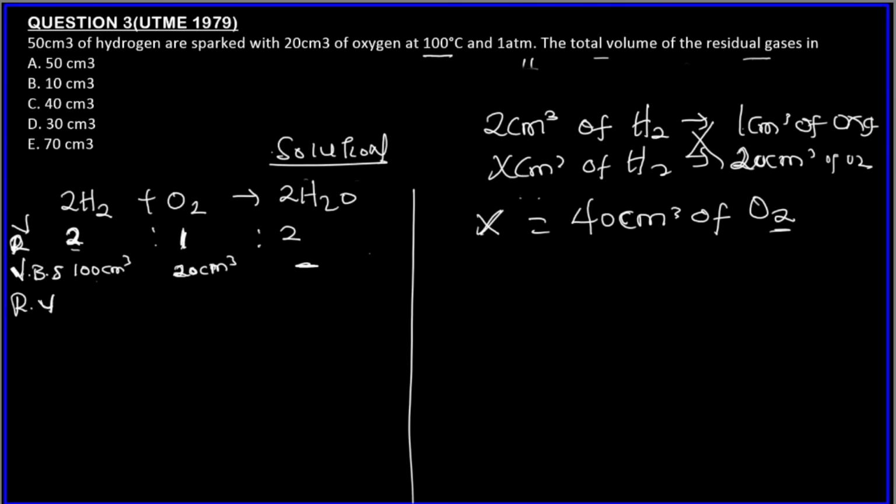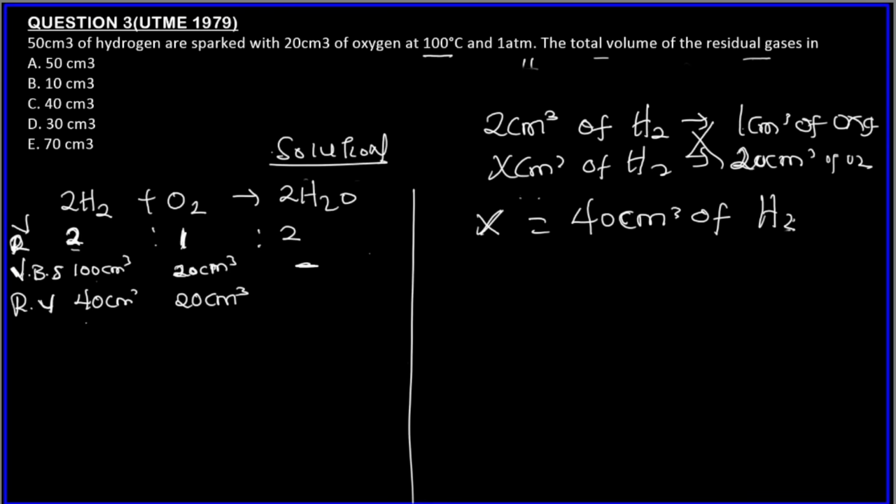So these are the volumes that reacted. You know that 20 centimeter cube was completely used, right? And then what else? 40 centimeter cube of hydrogen gas was the one that was used, right? So 40 centimeter cube of hydrogen was the one that was used up.